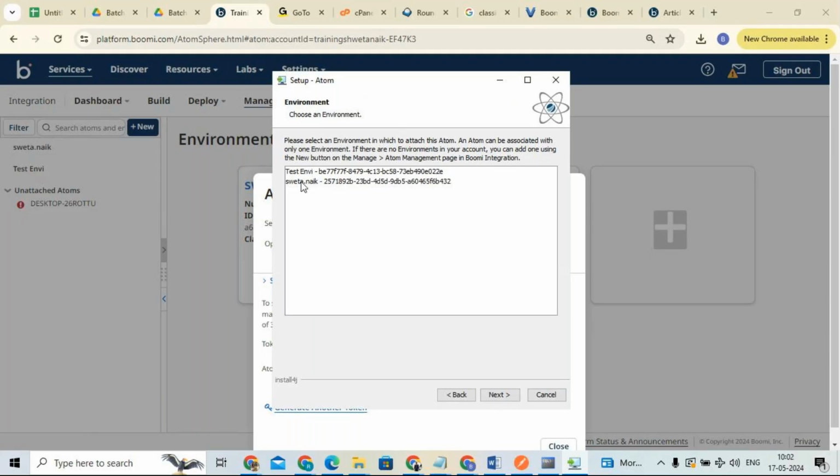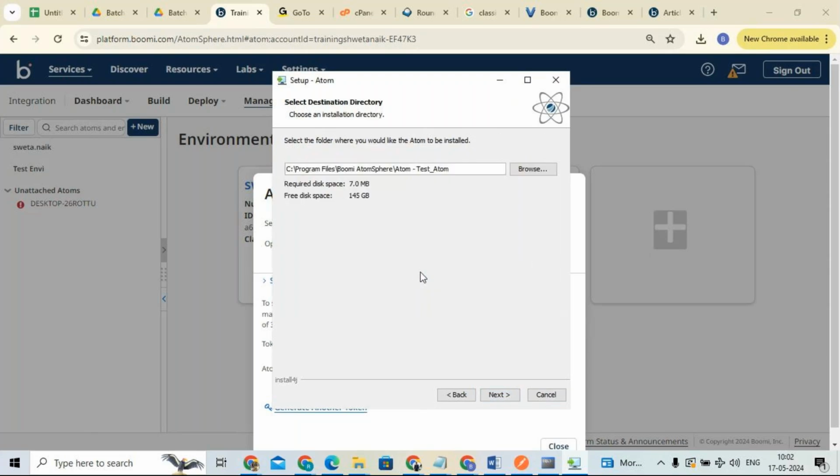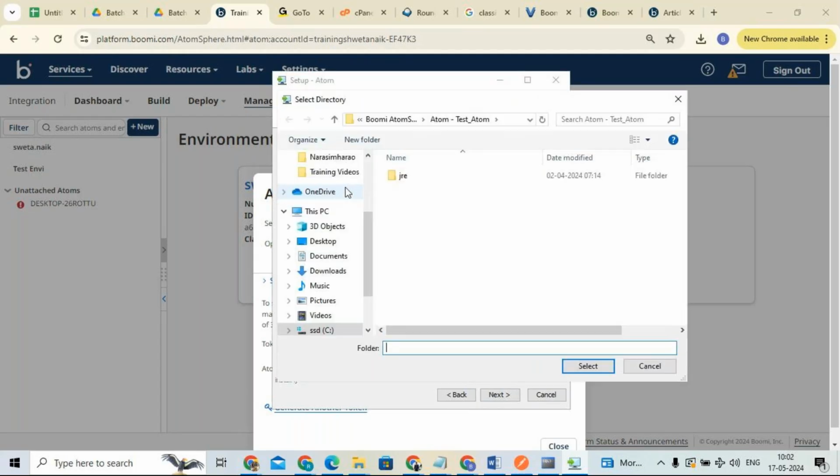Now you can see here we have two. I don't want to select any environment for the time being, so I will click on next. The atom will not be attached to any environment, so that's fine. Click on next. And here, if you want to store it anywhere, you can browse this, and you can share it.